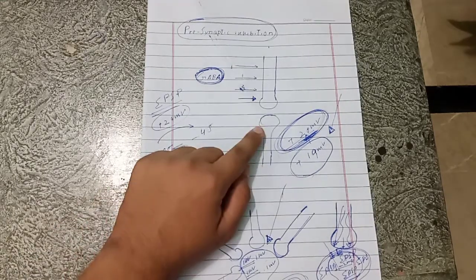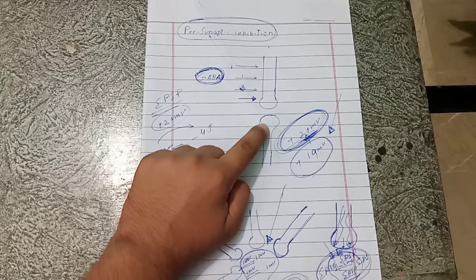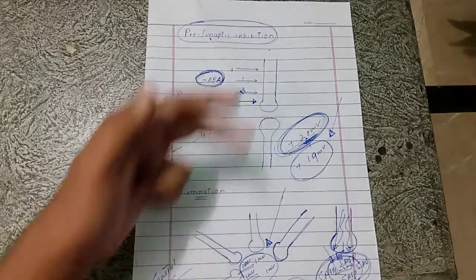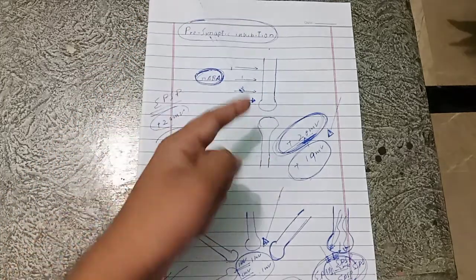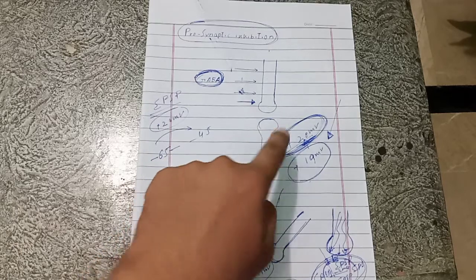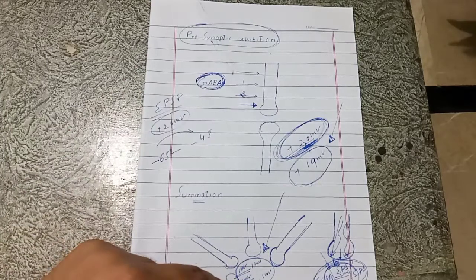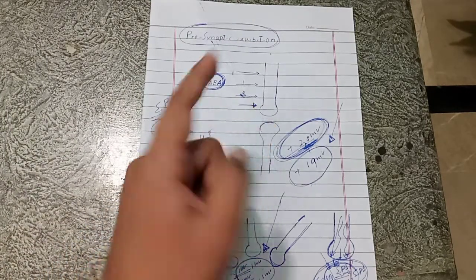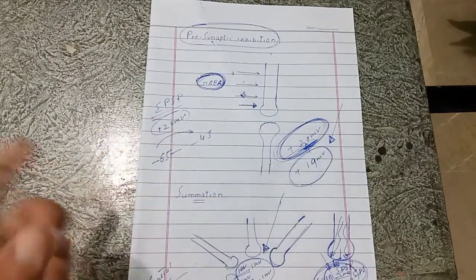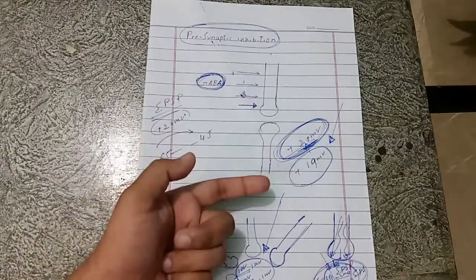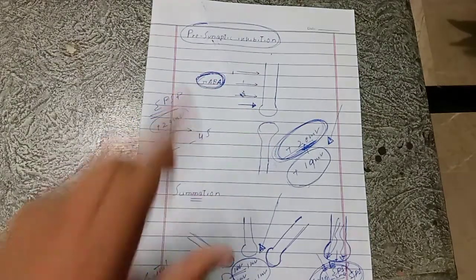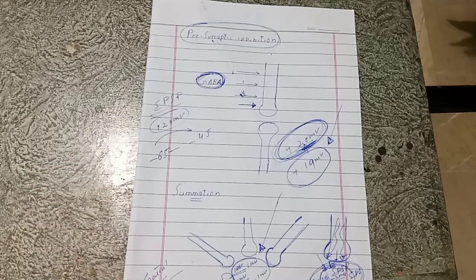So up to 15 milliseconds the EPSP remains in the postsynaptic neuron. If during this period another impulse comes, it will produce another EPSP which will last for 15 milliseconds, and then another impulse during this period will produce another EPSP. So in temporal summation, what happens?